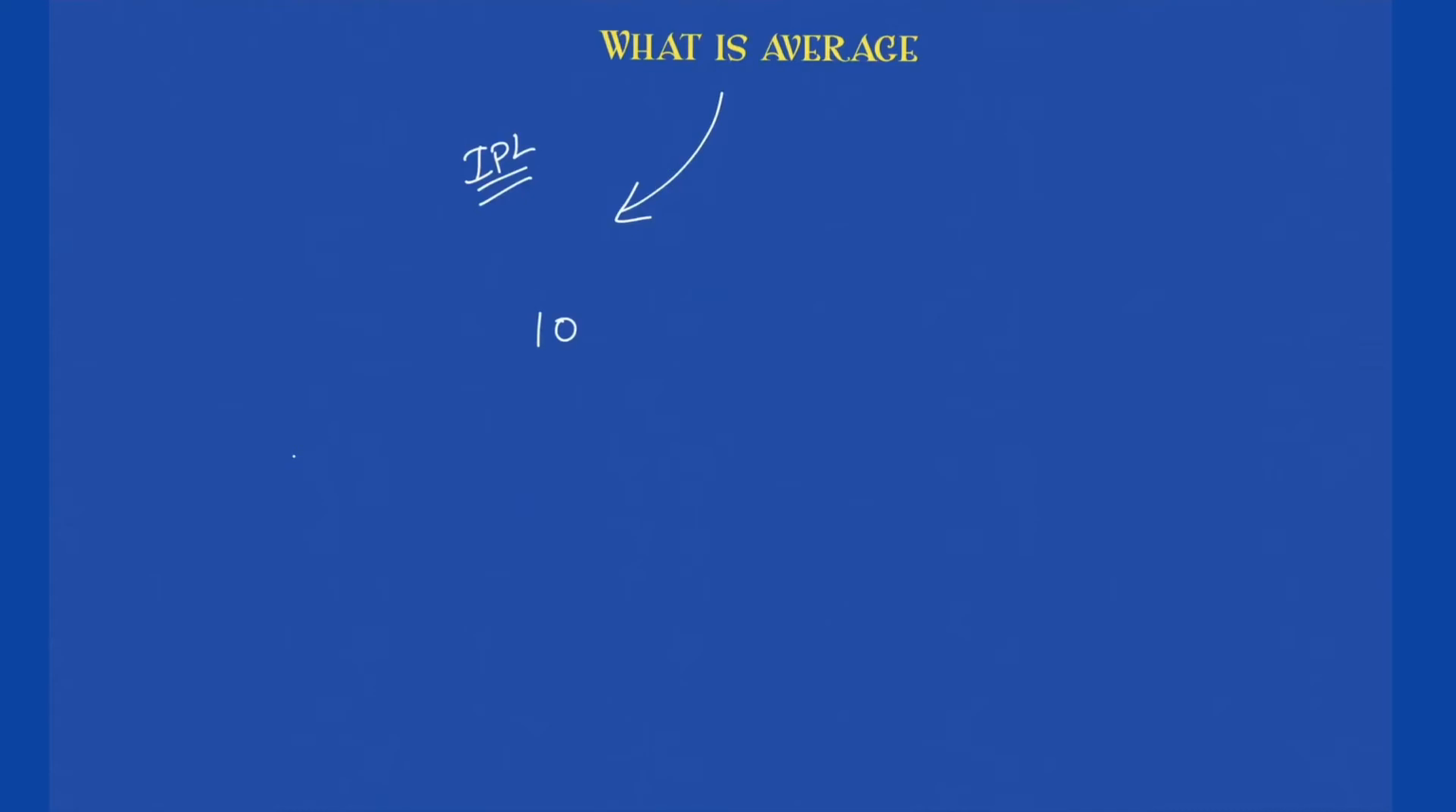Say in the first match he scored 10 runs, second match 20 runs, third match 30 runs, fourth match 40 runs, and fifth match 50 runs. Now the question to you is, what is the average number of runs scored by this batsman in 5 matches put together? What is the meaning of average? It means per match. If I am asking you per match, what is the run scored by this batsman, what will you do? You will say it's simple, add all of them and take their sum.